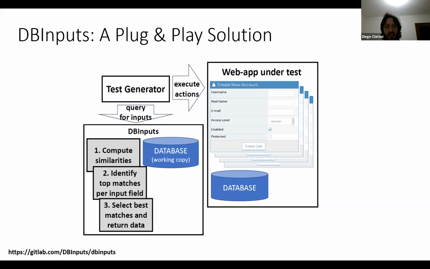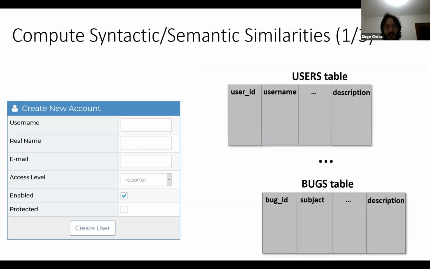Now let's see in more detail what each of these steps actually does. Let's assume we have to fill the form on the left, and we have this database with several tables on the right. We need to determine the valid input data that will be able to pass the constraints associated with this form. With DBInput, we first identify the input field that needs to be filled.